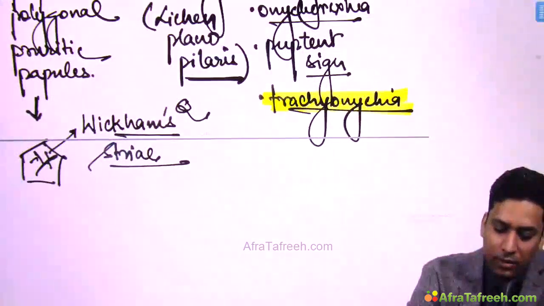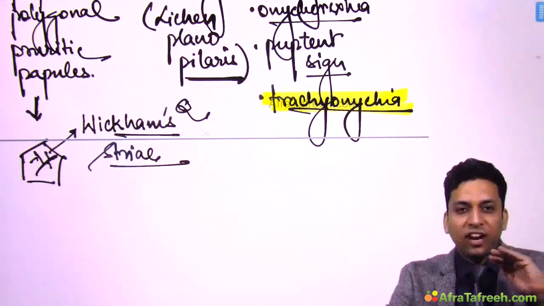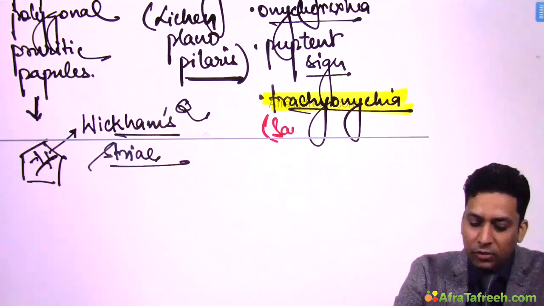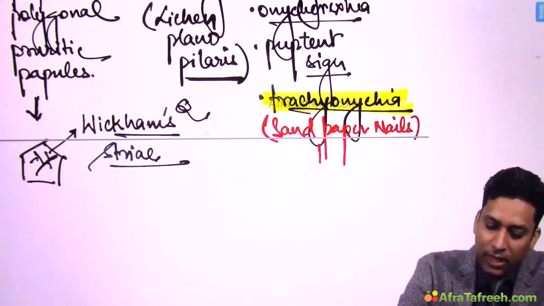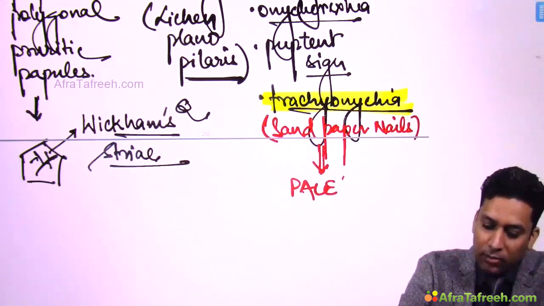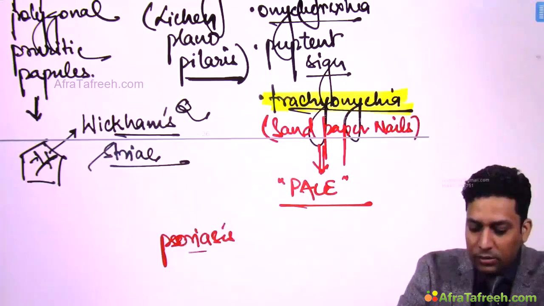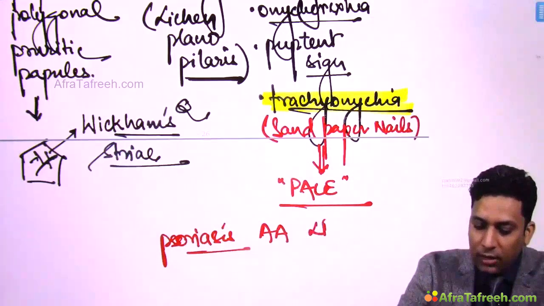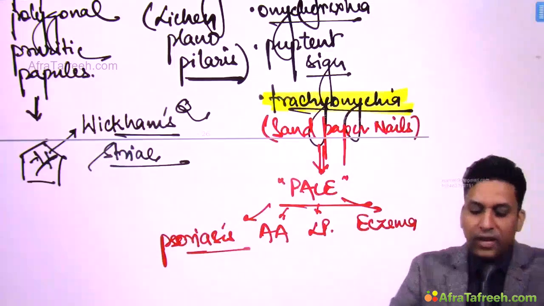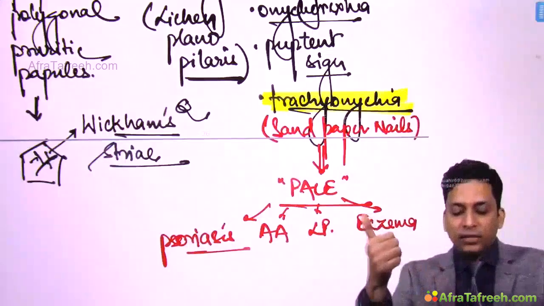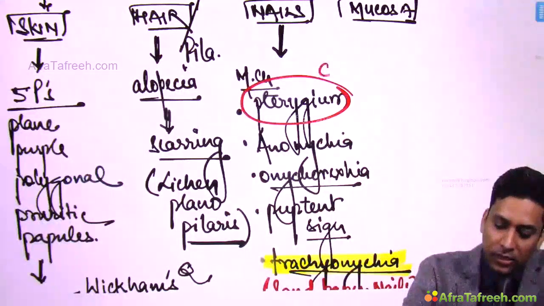See, trachyonychia is not just seen in lichen planus, it can be seen in so many other conditions also. And here what happens, rough nails are seen, sandpaper like feel it gives. So these are also known as sandpaper nails. This can be seen in various conditions, and you can very easily remember these conditions by this simple mnemonic, that is PALE. It can be seen in psoriasis, alopecia areata, lichen planus and eczema. So trachyonychia can be seen in various conditions. One among them is lichen planus. But remember, the most important is pterygium. Already question have been asked.